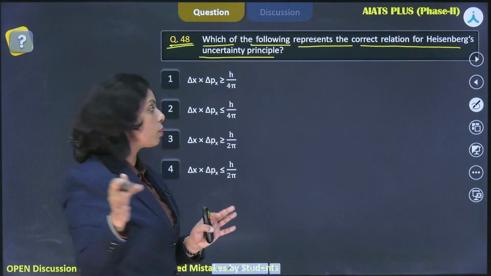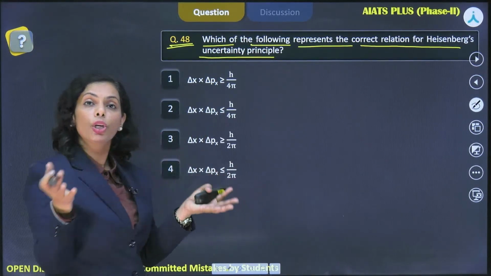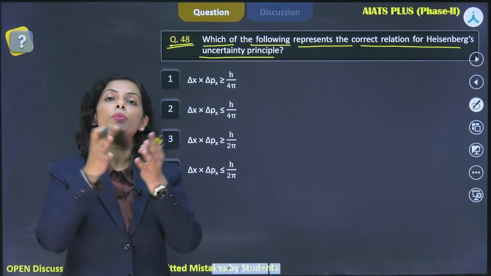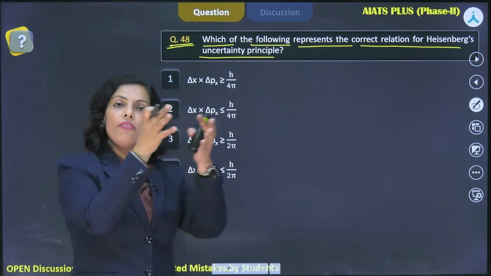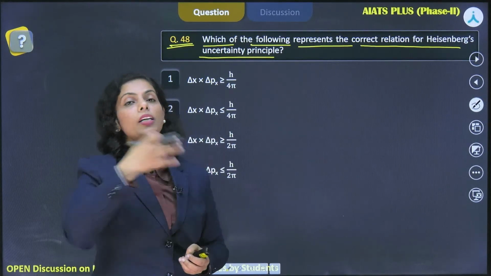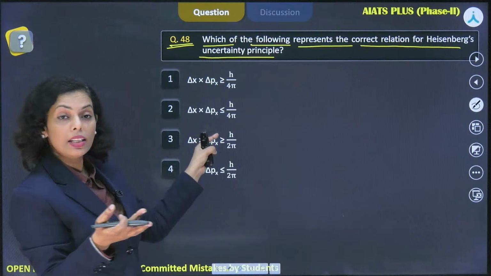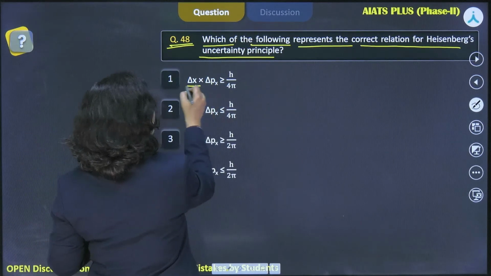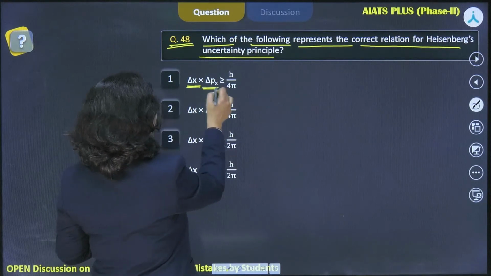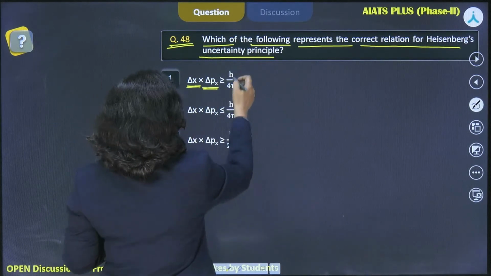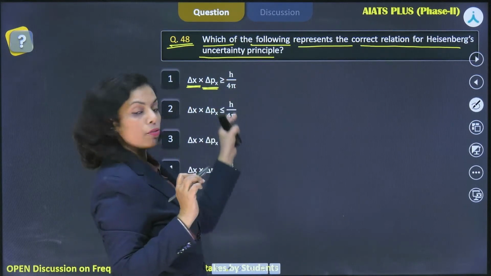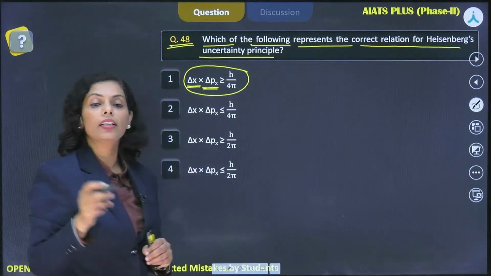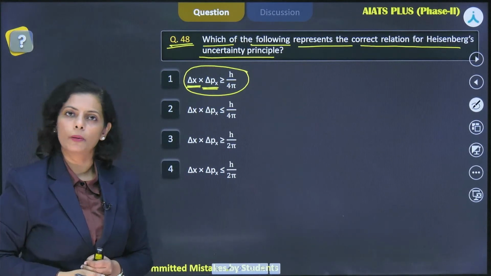For macroscopic particles, the mass would be so huge, and in the same way the de Broglie principle is also not applied there, because the mass would be so large that the wavelength of the particle would not be analyzed as per the de Broglie principle. And in the same way for the uncertainty principle provided by Heisenberg, if you look at the uncertainty in the position and the momentum, the product is greater than or equal to h by 4 pi. So this is the mathematical expression which represents the Heisenberg uncertainty principle, right?